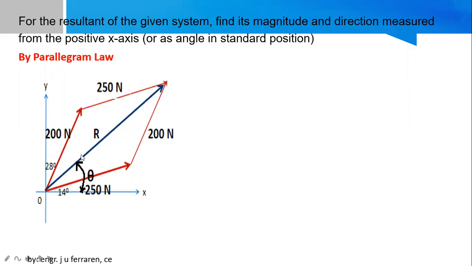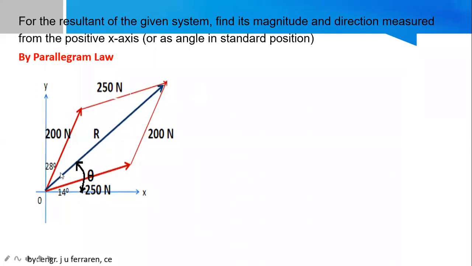On the resultant, you can just measure using the same interval, the scale that you used. So if you divide that into 5, try to count how many divisions there are. By measuring this, you can have the magnitude of your R. But since I only graphed this, adapting an appropriate scale, I will not give a value. Anyway, you know the value of R. Your answer may be slightly closer to the value we calculated a while ago. So that's your R.